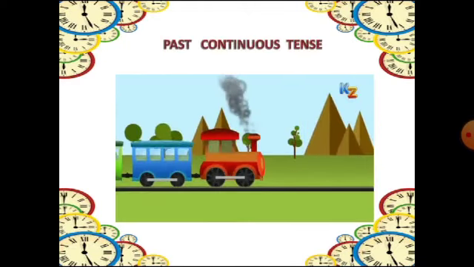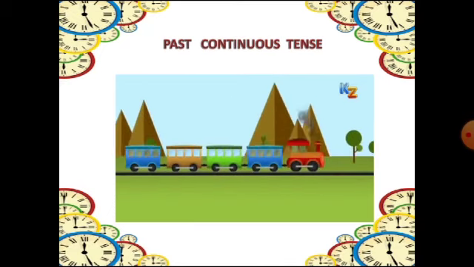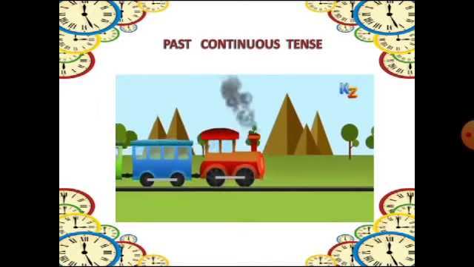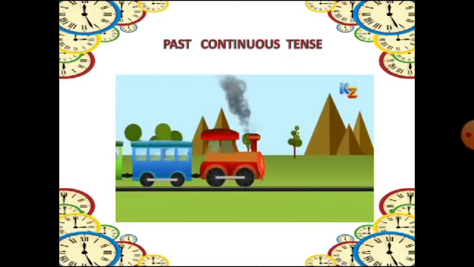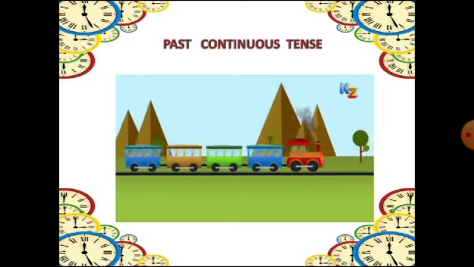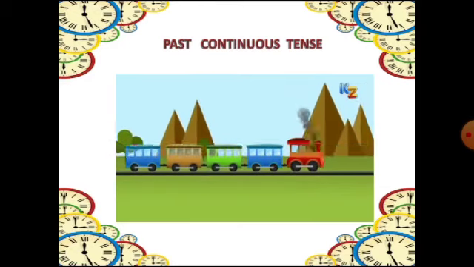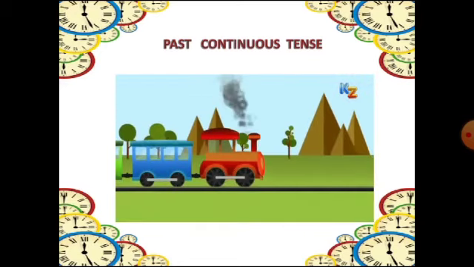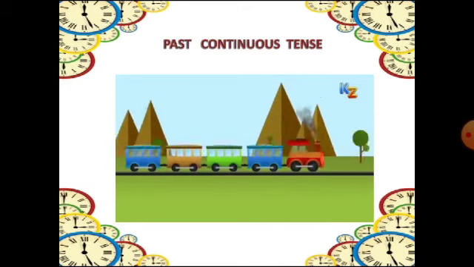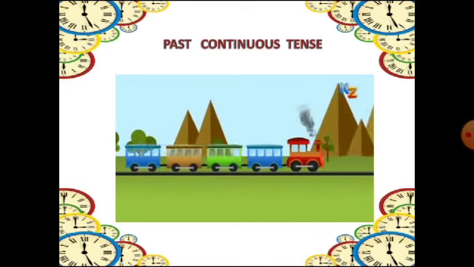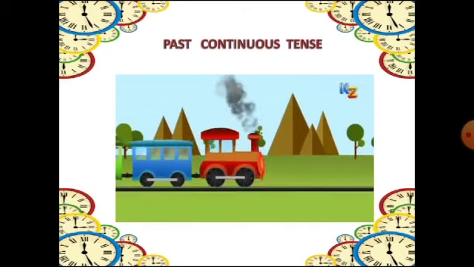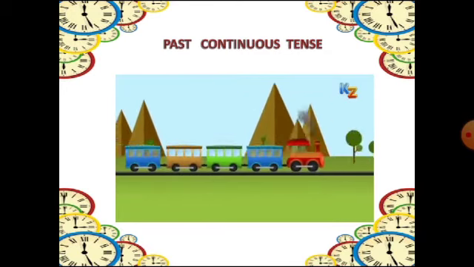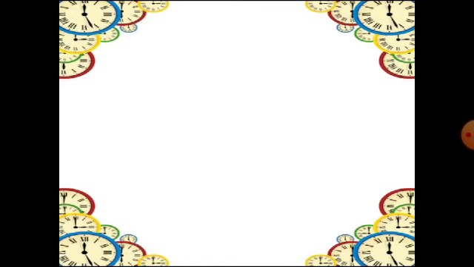Next, now we'll study about past continuous tense. Alright, so here you can see past is given in the beginning. Past again means something which is already done in the past. But here I have written continuous tense. So what does it mean? It refers to an action that was going on for a certain period of time. We will talk about such an action that was going on in the past.